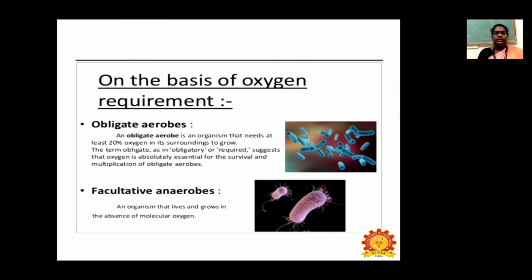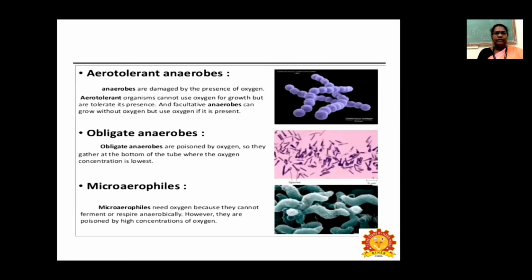The next one is facultative anaerobes. It means an organism that can live and grow in the absence of molecular oxygen. And the third one is aerotolerant anaerobes. It means the anaerobes are damaged by the presence of oxygen.